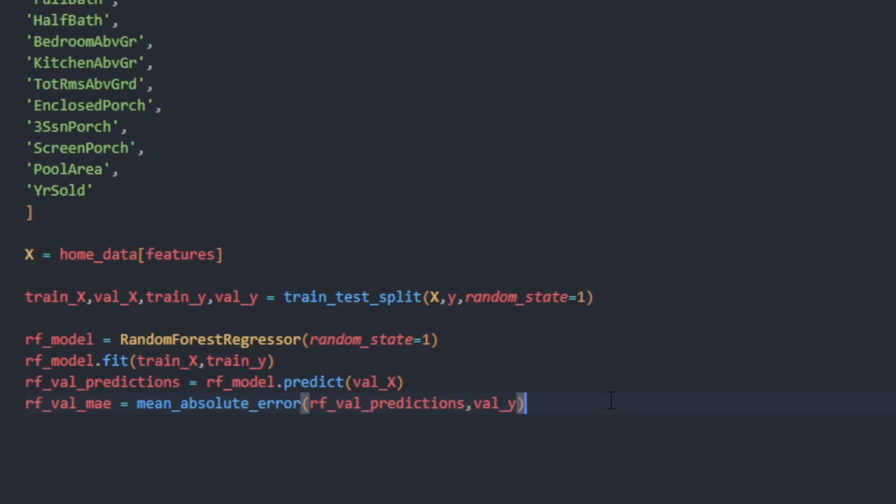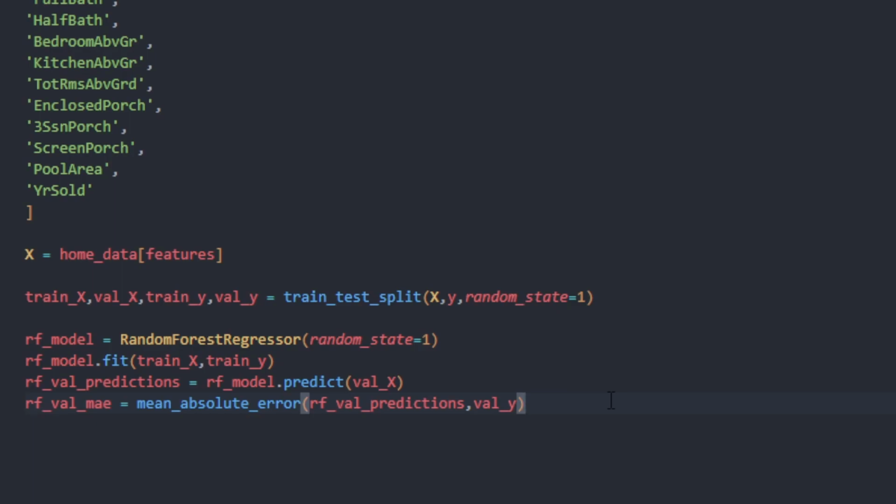For example, let's say we have a prediction off by 2, a prediction off by 4, and a prediction off by 6. Well, 2 plus 4 plus 6 is 12, and you divide that by 3, you're going to have a mean absolute error of 4.